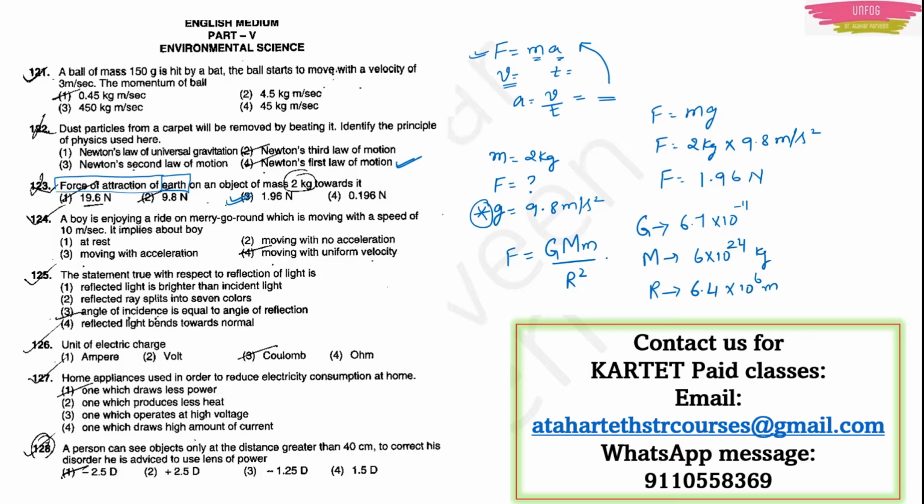See, this is a very big procedure, and you should remember all the constants: the gravitational constant, the mass of the earth, the radius of the earth. But this is another way of finding the answer. If you multiply all these constants and divide by r square, then you will get 19.6 Newton only. This is a very lengthy procedure, but still it is better that you should know. If this clicks, very good, well and good. This will save your time also. By chance if this does not click and you have time, then you can use this also.